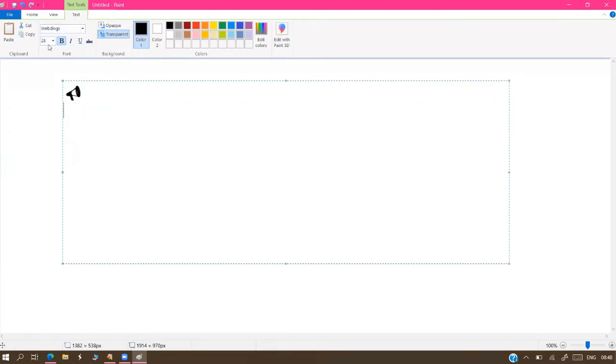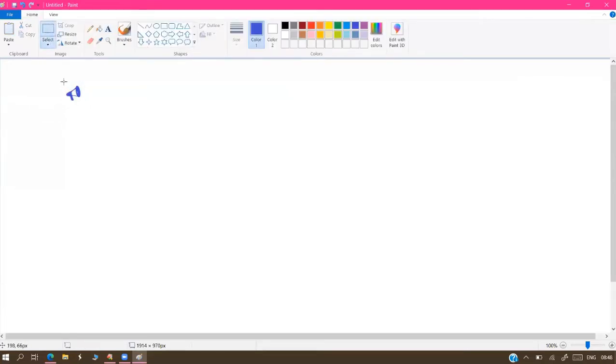Colors, yes, you can change the color. That is not a problem. Red color or blue color or green color, whatever it may be. So this one we can save as an image.